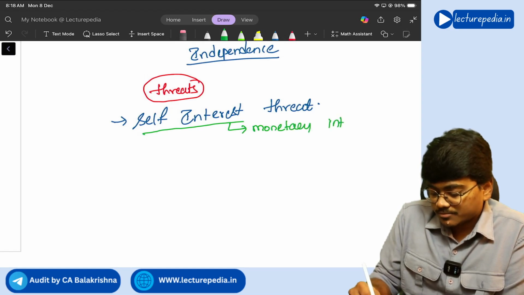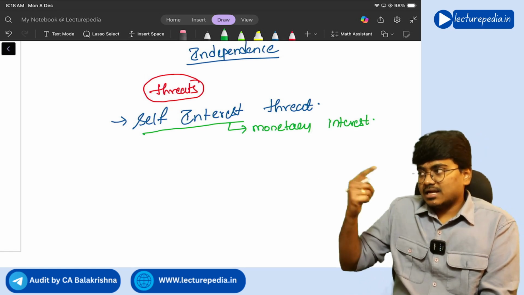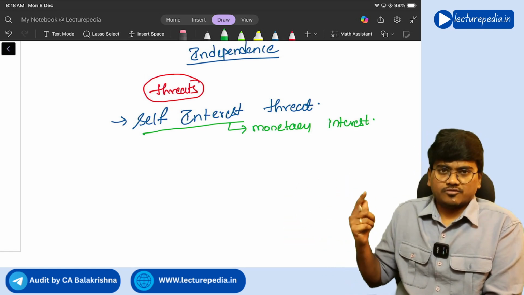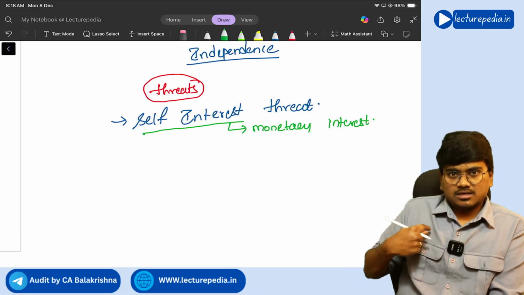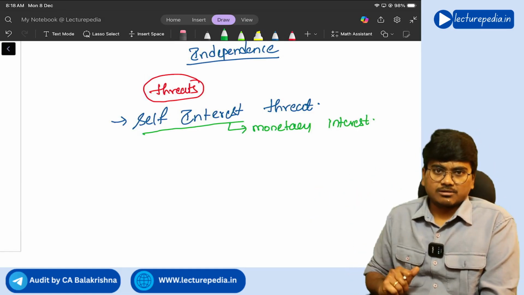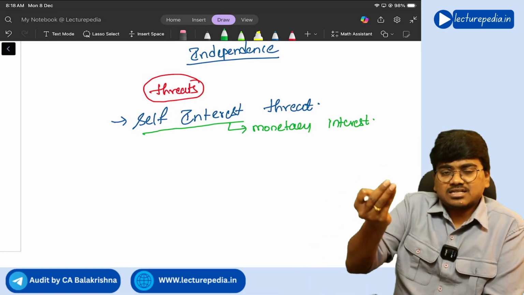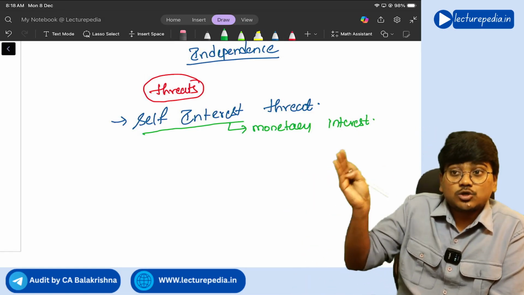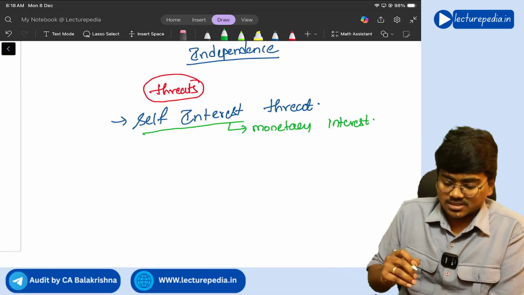Understanding? You and the company, both of, okay, auditor and the company together doing some business, and you are acting as auditor of that company. Here also you cannot act independently because there is a self interest threat, because you and that company together are involved in a particular business. Understand? This is the first threat.